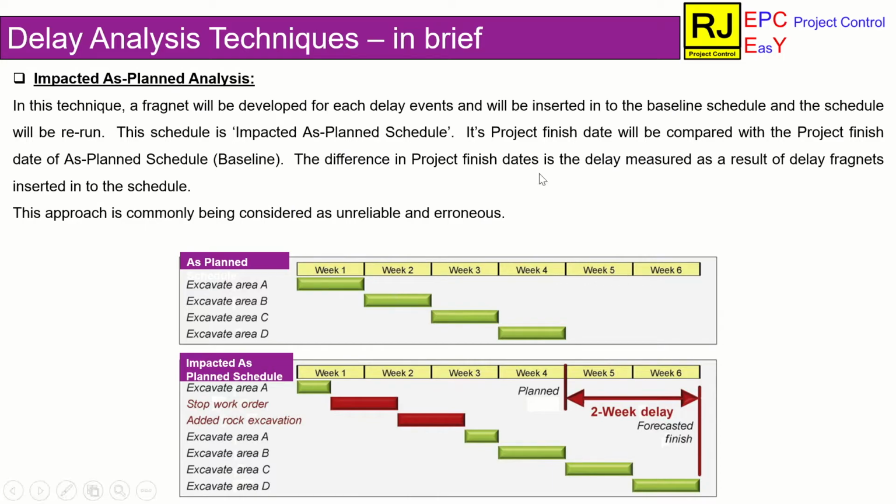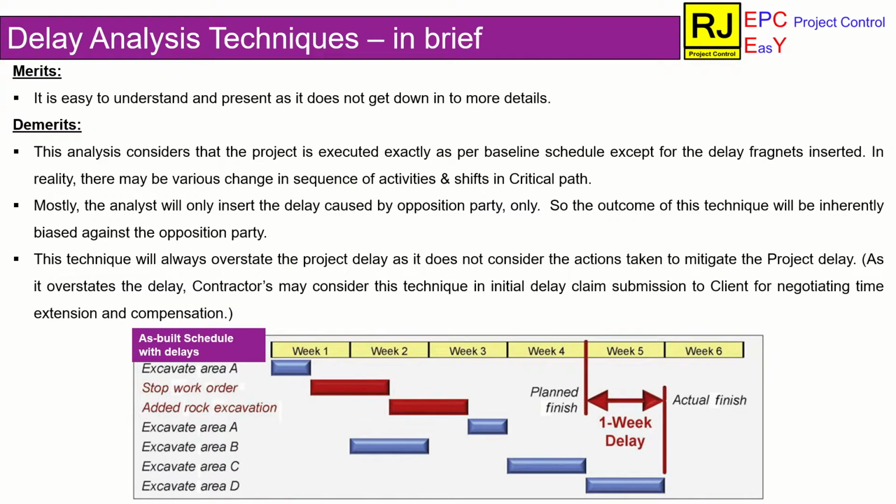Please refer to this example. In this as planned schedule, 2 delay events are inserted and prepared impacted as planned schedule. The difference in finish dates is 2 weeks and it is the delay caused by the delay events inserted. Here are the merits and demerits of this technique, which are self-explanatory.